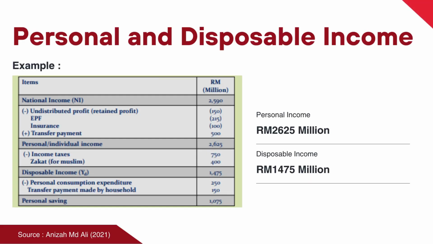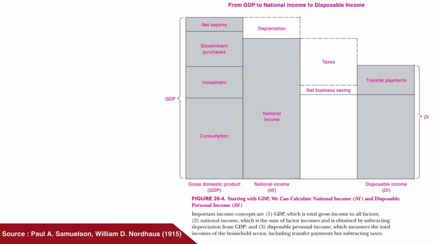So we can look at an example of personal and disposable income. To get personal income, the national income minus undistributed profit or EPF minus insurance plus transfer payments. When we calculate all this, we can get personal or individual income. After that, to get disposable income, the personal or individual income that we calculated minus income taxes or zakat for Muslims. When we calculate this, we can get disposable income.